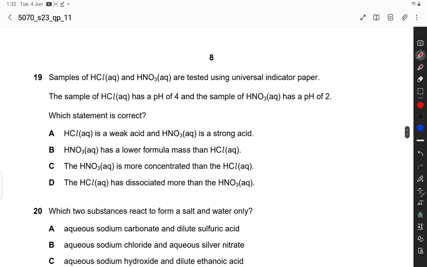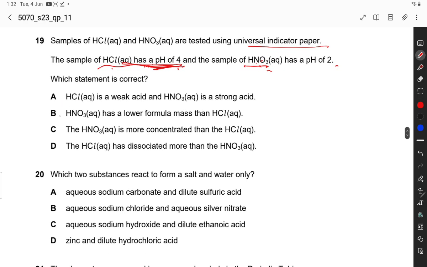Question number 19. Samples of HCl and HNO3 are tested using universal indicator paper. The sample HCl has a pH of 4 and sample HNO3 has a pH of 2. HCl has a pH of 4, it means it is more diluted than the other acid, because both acids are strong acids, and this acid has pH 4 but this acid has pH 2. So which statement is correct?